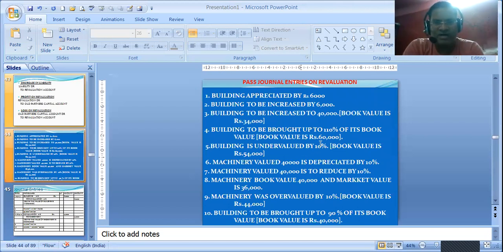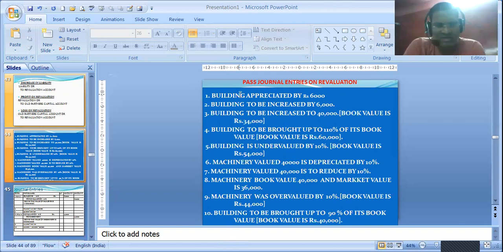The revaluation part. See, the sum is given like this. Building is appreciated by 6,000. Now, the first part I should read. First part I have not written, that A and B are partners. They share profits in the equal ratio, suppose. And whatever happens, whatever C has been entered into the business, these are all adjusted.